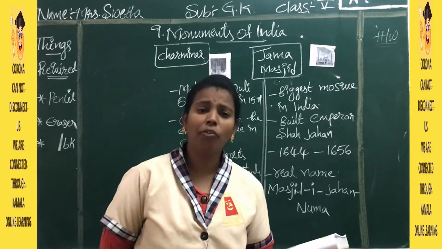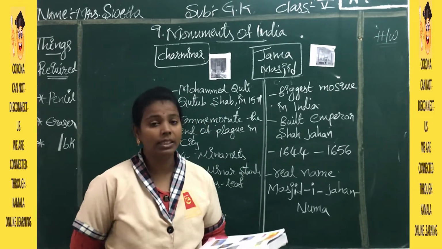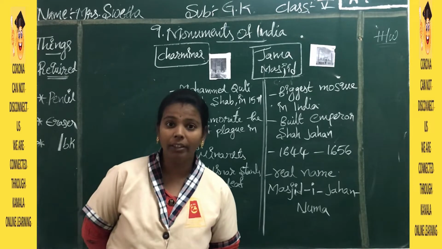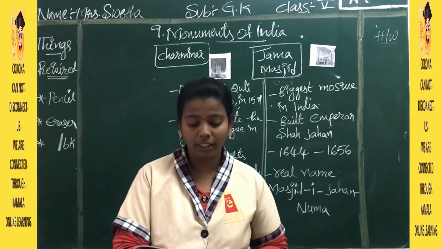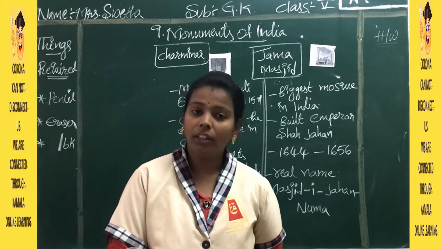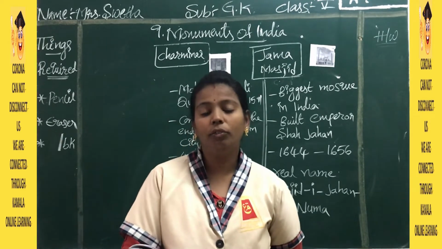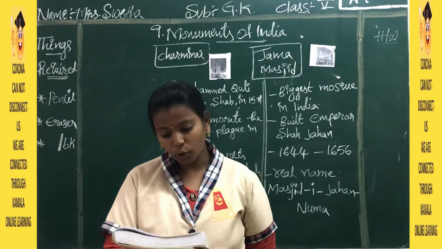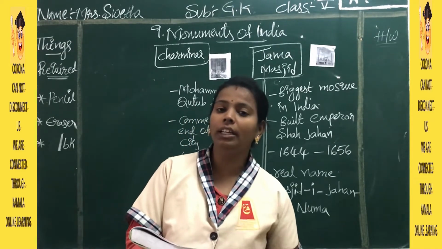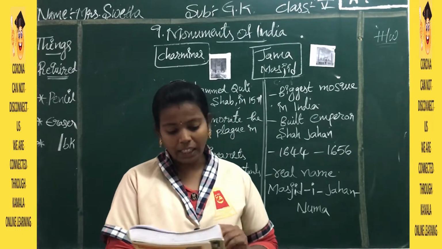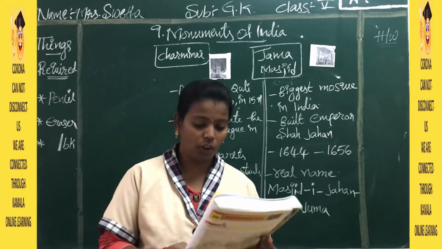So in our India we have many monuments like Red Fort, Gateway of India, Charminar, Jama Masjid, Sanchi Stupa, Parliament, Taj Mahal, Meenakshi Temple. So many monuments we have in our India. From that they have picked here 5 pictures. Here you have to identify the picture and write the name of that picture. And we will learn a few things about the monuments that they have given here in your book.